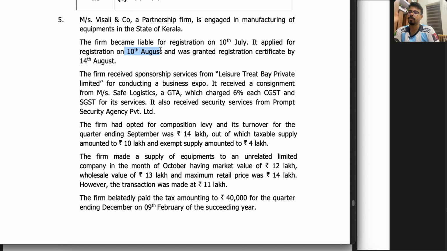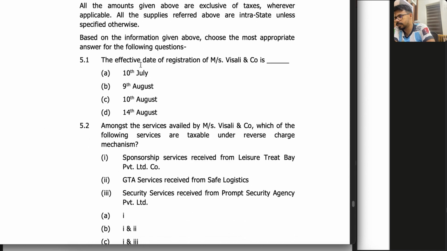No, because see, July we have 31 days. So 31 minus 10, 21 days is done in July. Balance 9 days will be there. So the 30 days will be ending on August 9. But we have applied on August 10th. So we have not applied within 30 days. So the effective date will be 14th August. Clear? So 14th August is the answer. D is the correct answer.